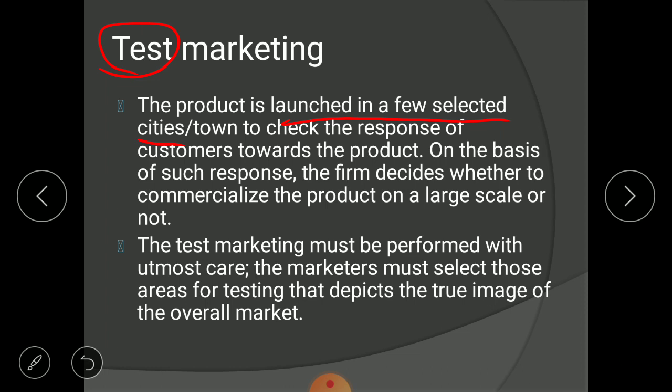Clothes that are not weird in Mumbai can seem weird in other states. Yes or no? So when we launch a product in a market, that market should represent the characteristics of the total market. Your test marketing segment should not be totally different from your total market segment.